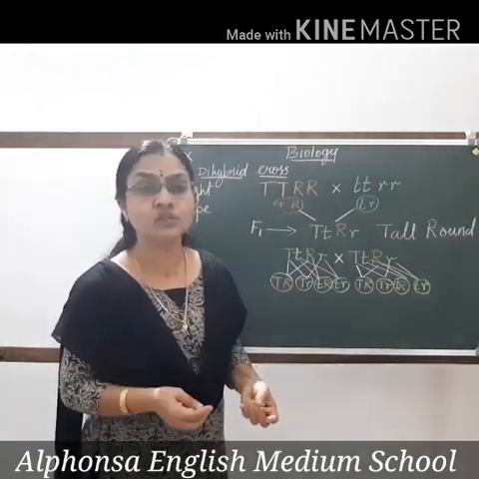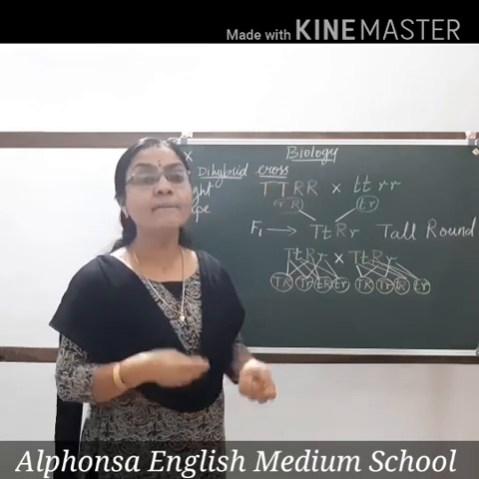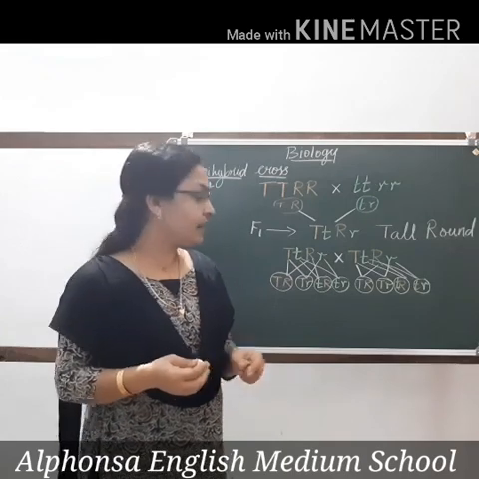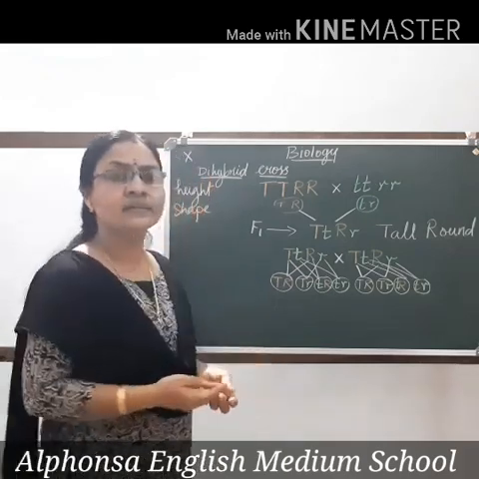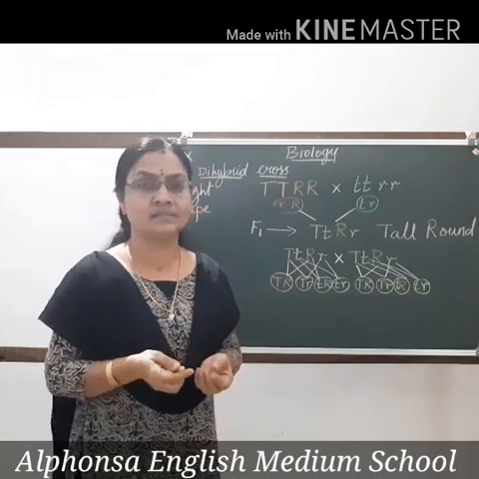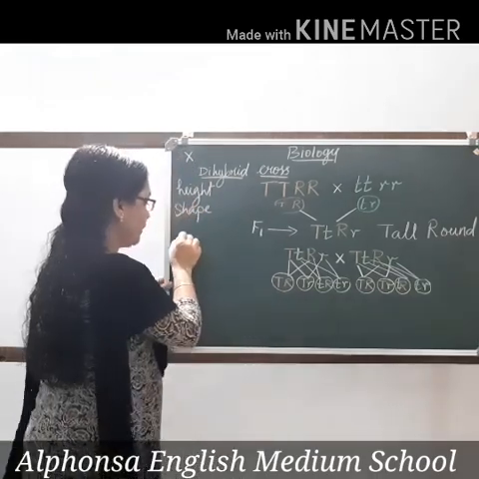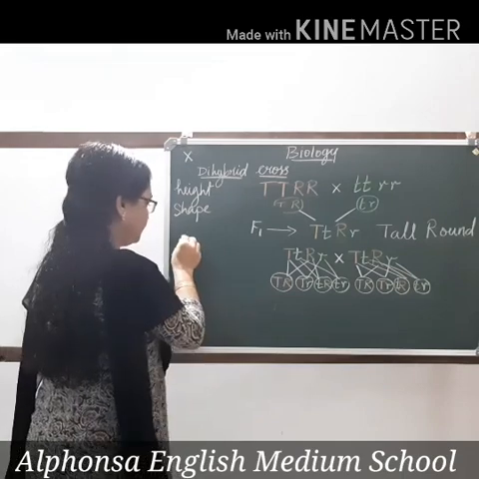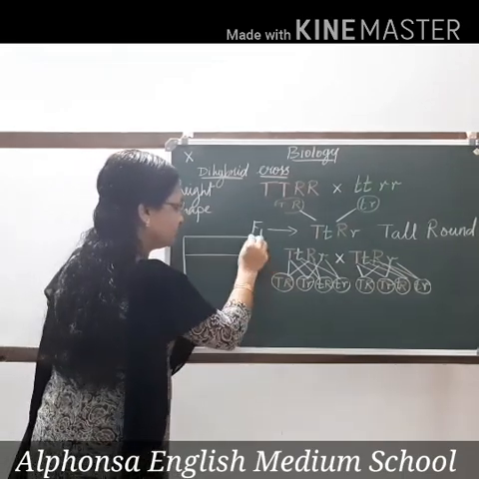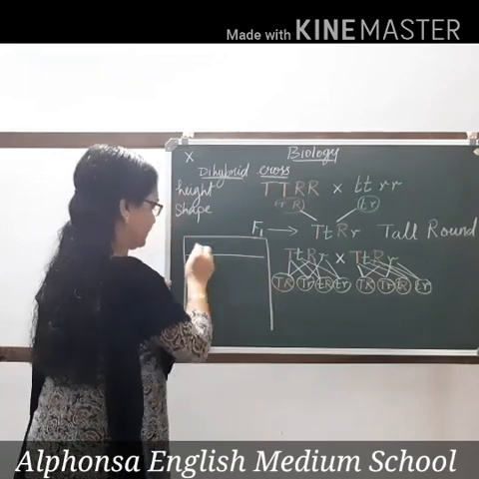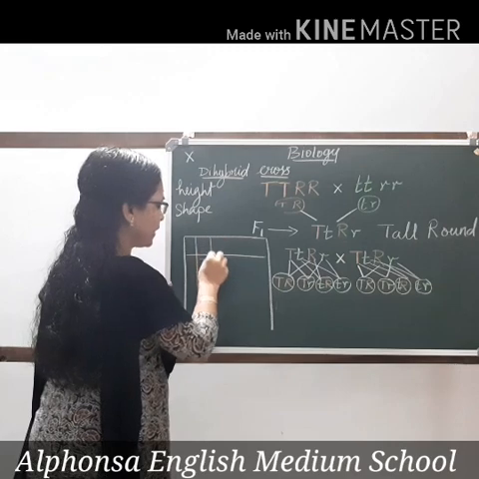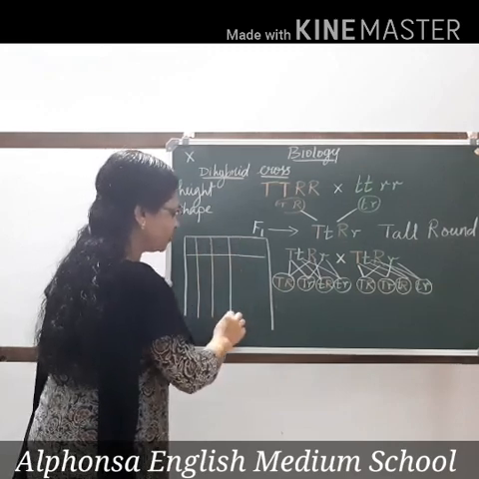We use a Punnett square. What is it called? Punnett square. P-U-N-N-E-T. Punnett square is nothing but a table. We learn the tables in maths. You draw a column, you draw a table. You will draw a table like this. You will write the 4 gametes on top.